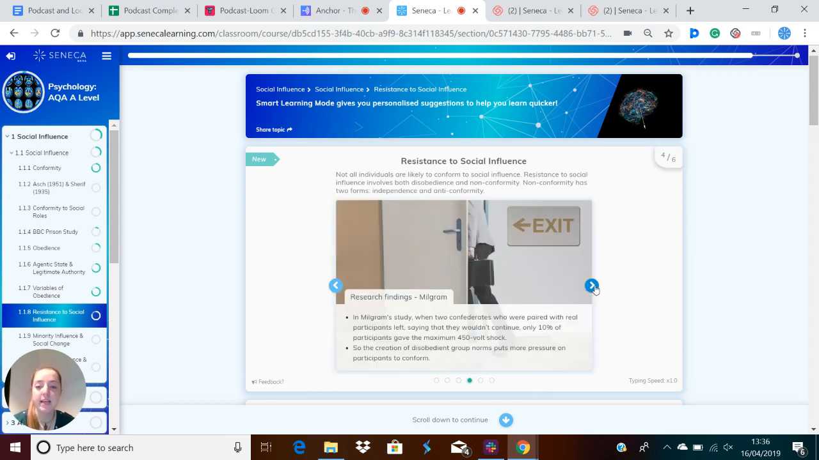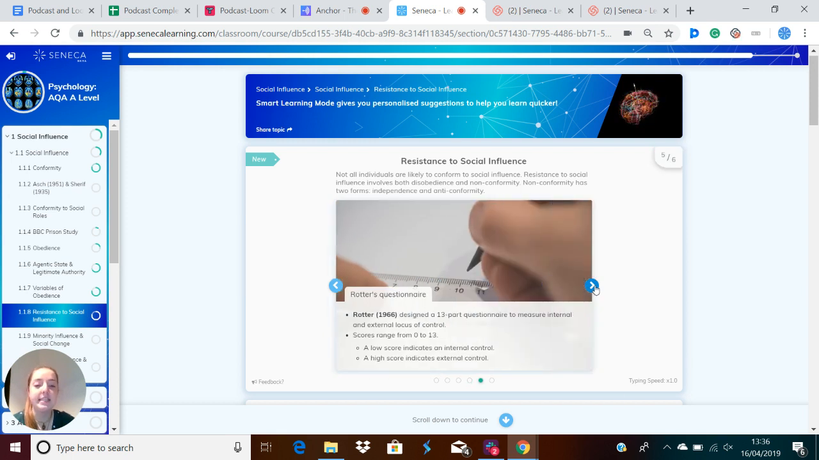In Milgram's study, when two confederates who were paired with real participants left, saying they wouldn't continue, only 10% of participants gave the maximum 450-volt shock. So the creation of a disobedient group norm puts more pressure on participants to disobey.